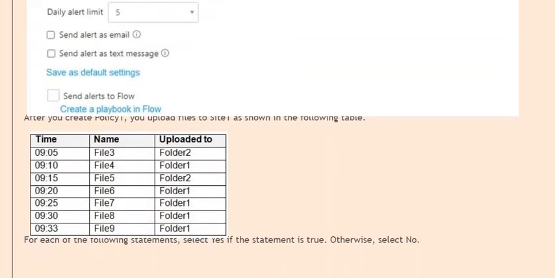After you create Policy 1, you upload files to Site 1 as shown in the following table.